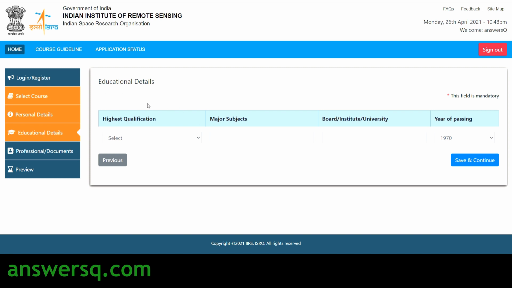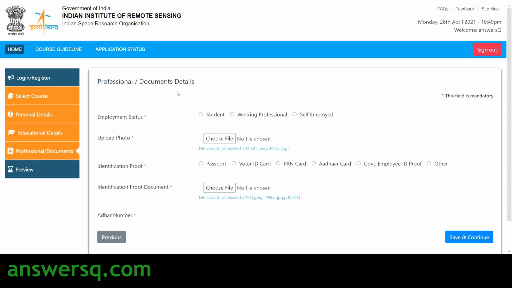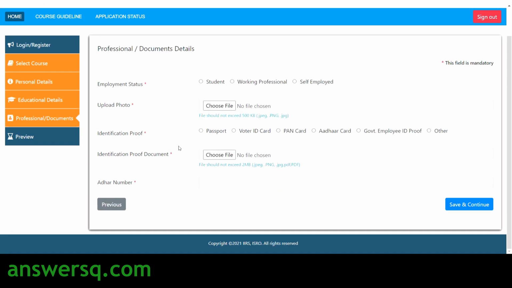and then you have to provide your educational details here. So you have to select your highest qualification and your major subjects, and then you have to type in your board, institution, or university name, and then you have to choose your year of passing and then click on this save and continue button, and then you have to give your professional details. So you have to answer this question whether you are a student, working professional, or self-employed, and then you have to upload your photo and identification proof, and then you have to give your Aadhaar number and just click on the save and continue button.